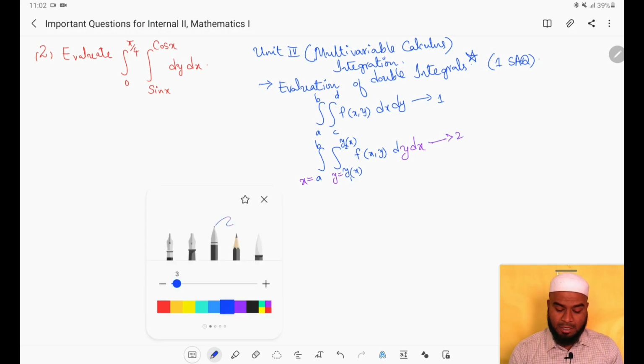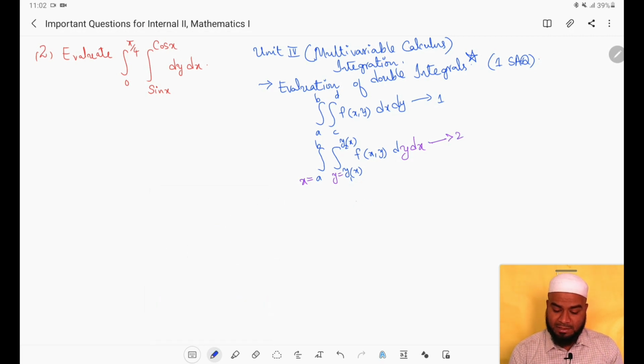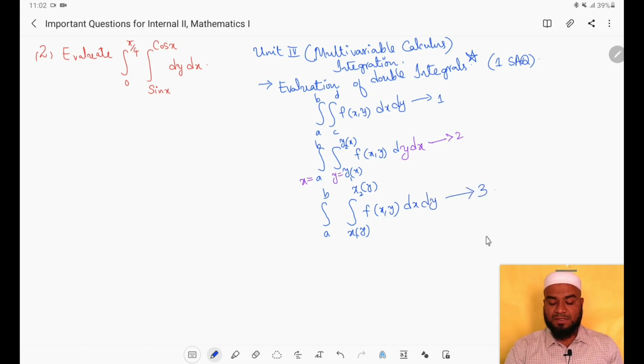Now consider the third possibility. In the third possibility, the question may be asked like this: the inner limits will be given in terms of y, x1 of y to x2 of y, and the exterior limits will be constants from a to b, f of x comma y dx dy. In this third possibility, you can observe that the limits are given in terms of y.